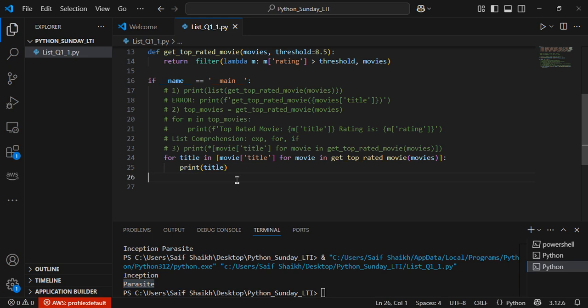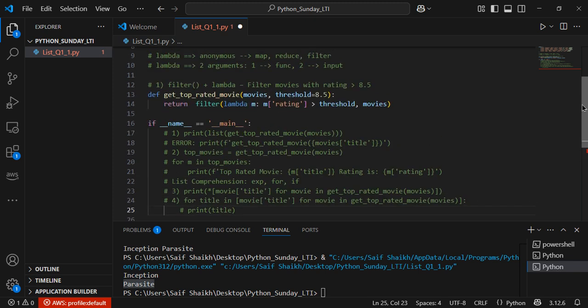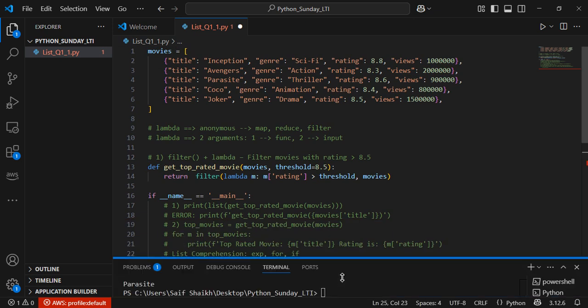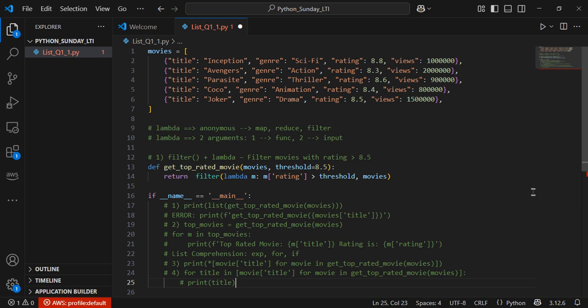Hopefully you should be able to do this. So this was the fourth approach which I showed you. The reason behind showing multiple approaches was, if this is not working, then that, if that is not working, then this, you need to try. So this is the first question which has been solved.